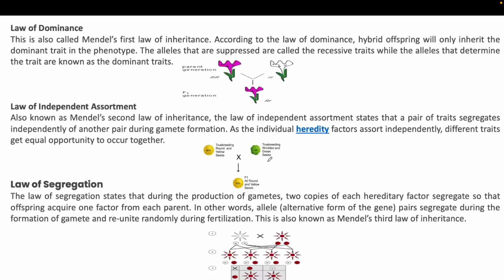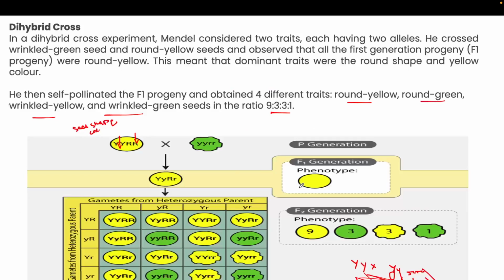Like here in the dihybrid cross, these two types of trait have an equal chance to cross with these two types of trait, right? So they are not merging with each other. And likewise vice versa.